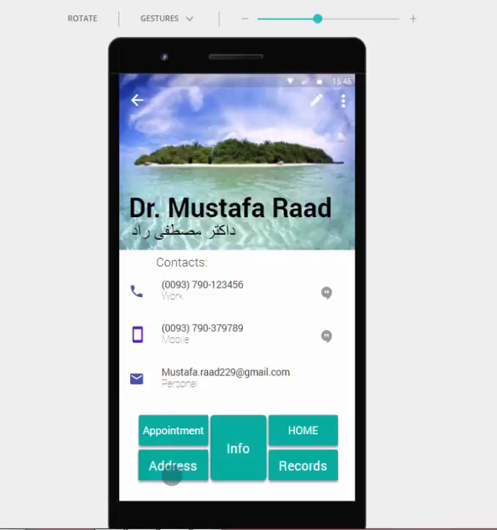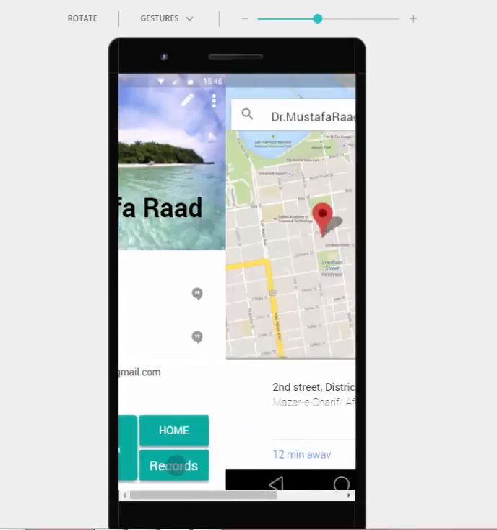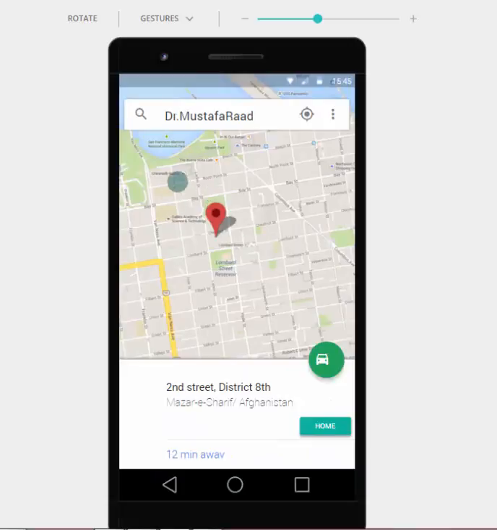And if we want to see the address of Dr. Mustafa Rad again, here is a button link. Then we click here, and it shows his name and the distance to where he is located.